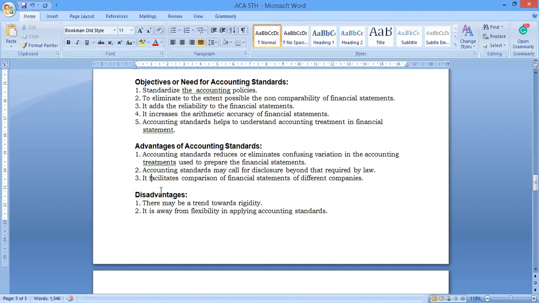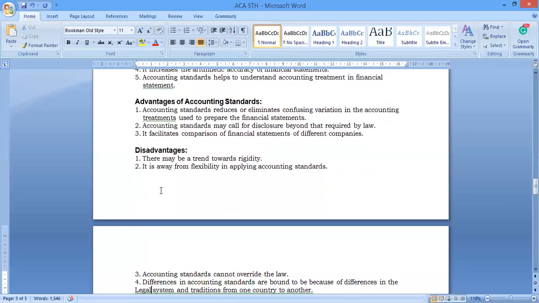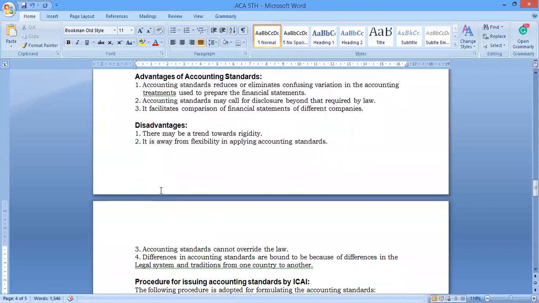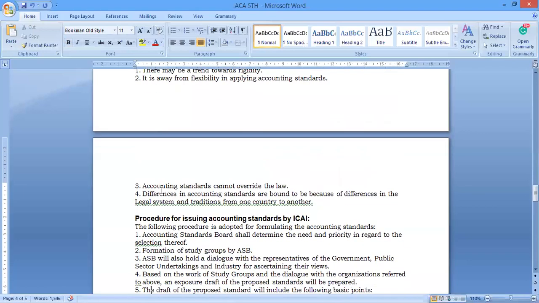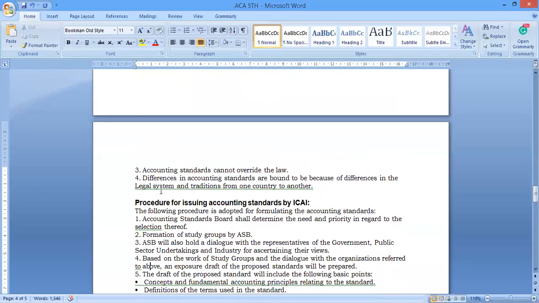And next one is disadvantages. There may be a trend towards rigidity. It is away from flexibility in applying the accounting standard. So that is another major issue in applying the accounting standard. Also, it is one of the major impossible cases. Some of those are the disadvantages.